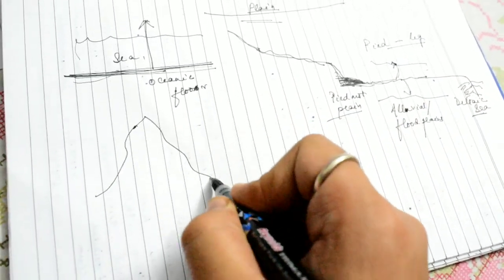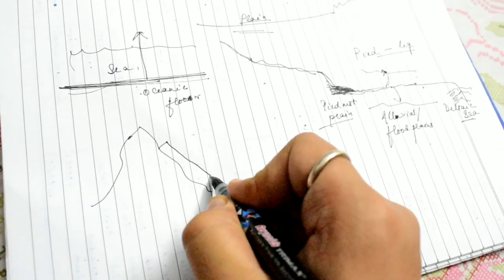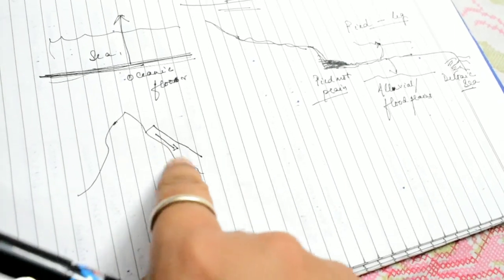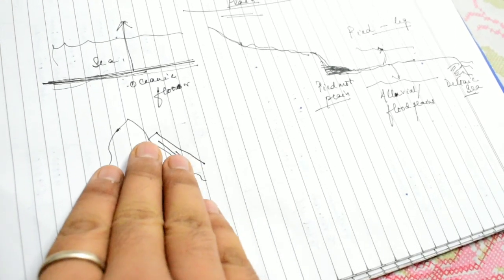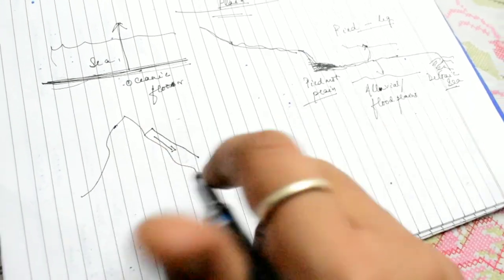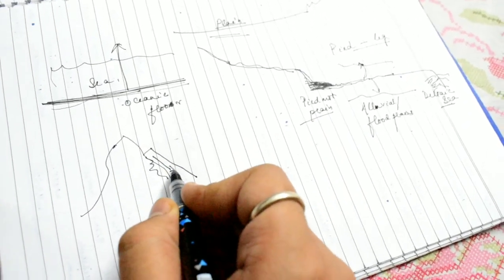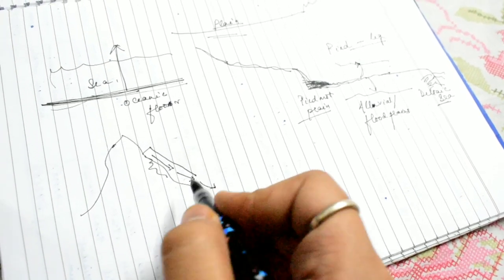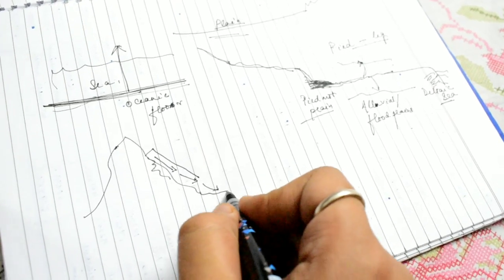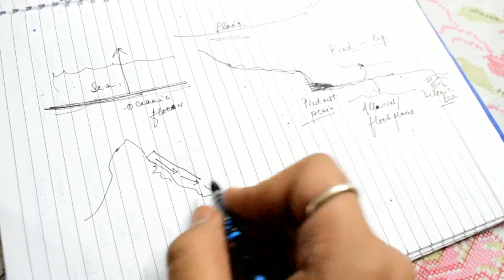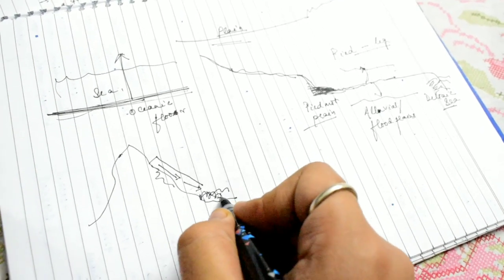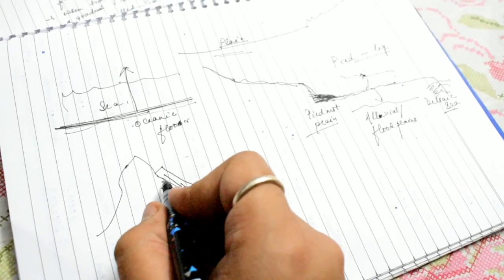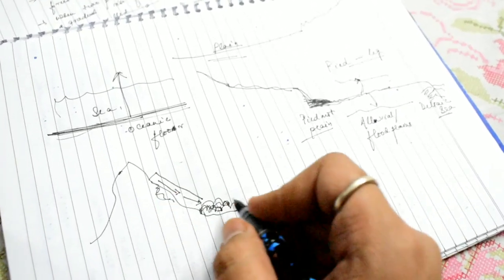This is a mountain and a glacial block is coming down. As this glacial block comes down, it scoops up huge amounts of rocks from the mountain surface, and it carries them downwards. But as the glacier is moving down, it also keeps on melting, and at the foot of the mountain where the glacier has melted, it keeps on depositing these rocks which it had scooped from the surface of the mountain in its upper course.